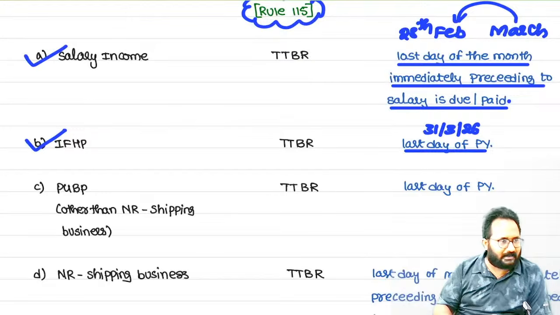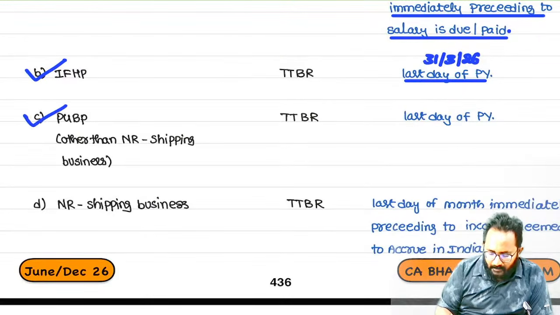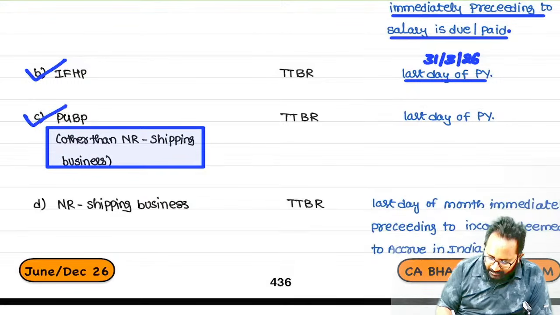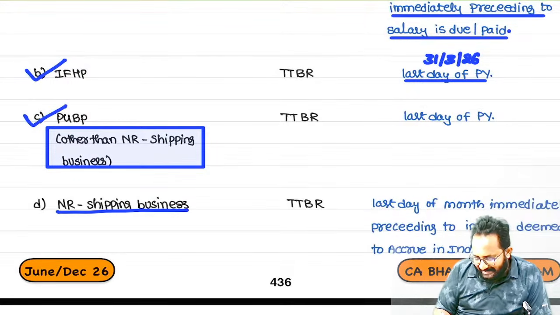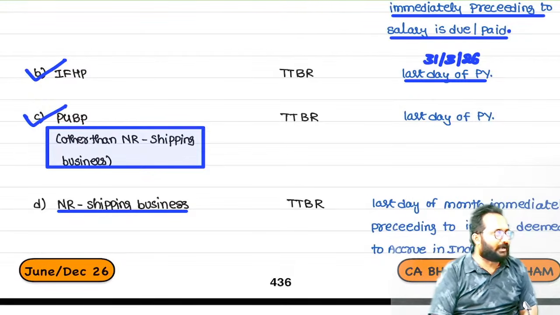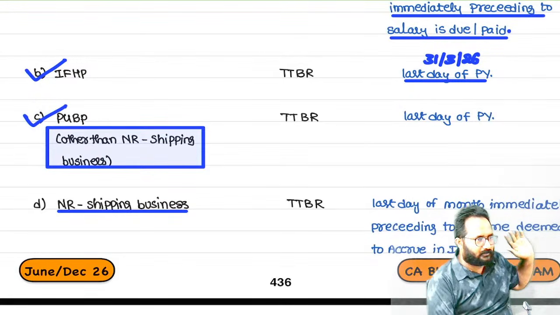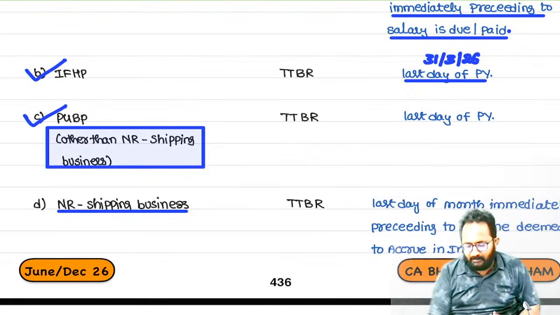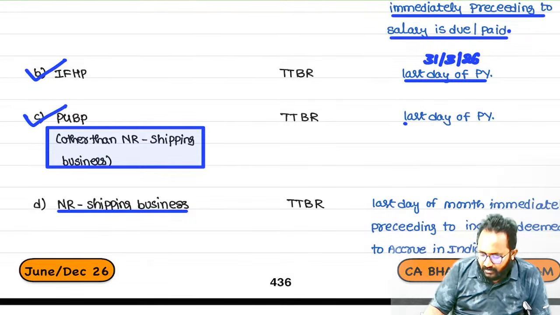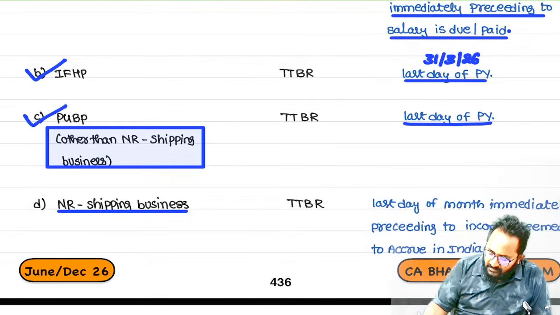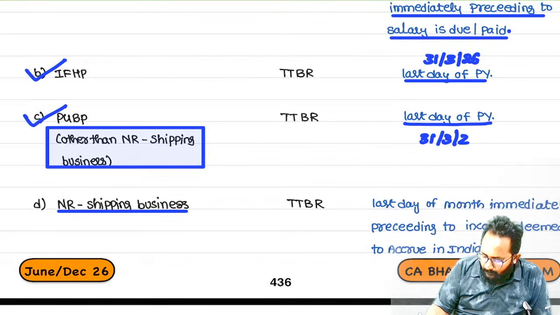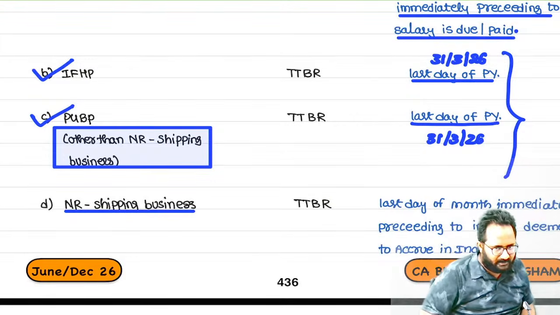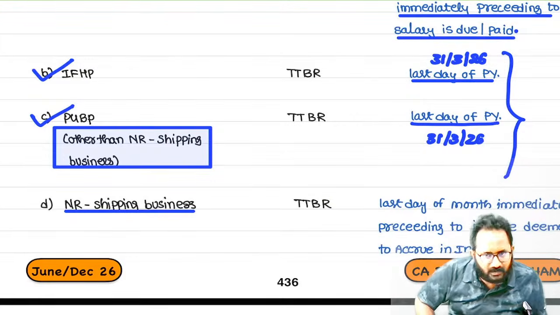Next, two incomes we converted. If they give the PGBP income, other than non-resident shipping business. Sir, why? I have clearly said if a non-resident is engaged in shipping business, how we are going to convert that is separate, so that's why please exclude. Yes, all businesses exclude non-resident shipping business. The remaining businesses use the telegraphic transfer buying rate on the last day of the previous year. Up to now, house property and businesses other than non-resident shipping business, the same rate we are going to use for conversion.